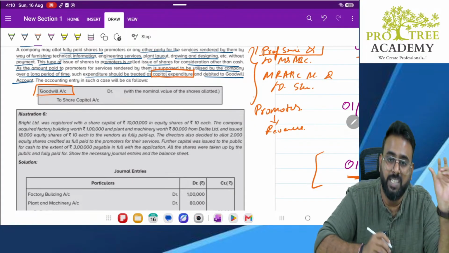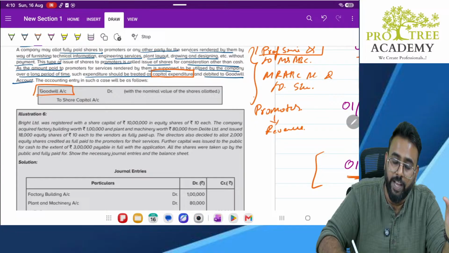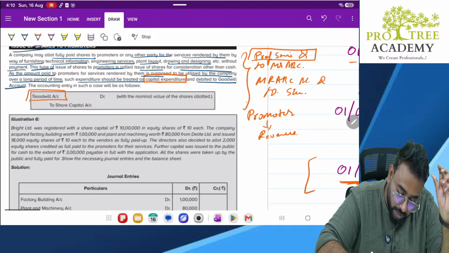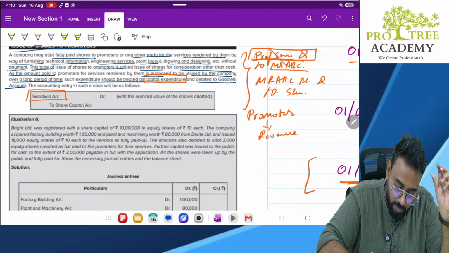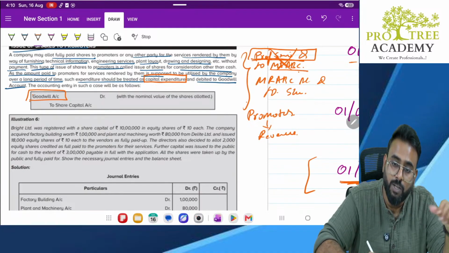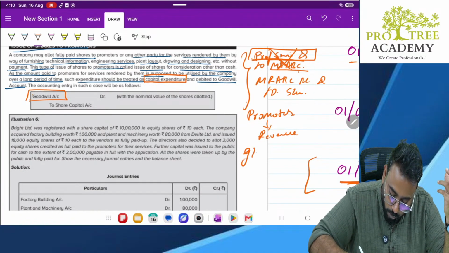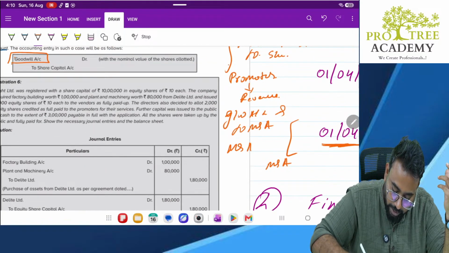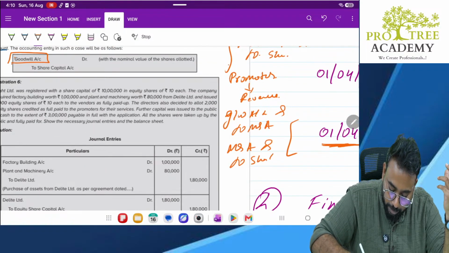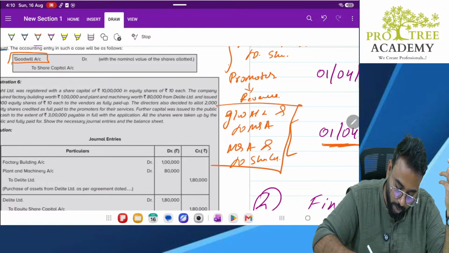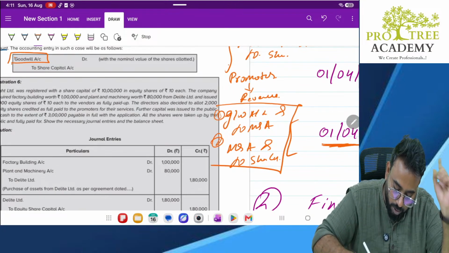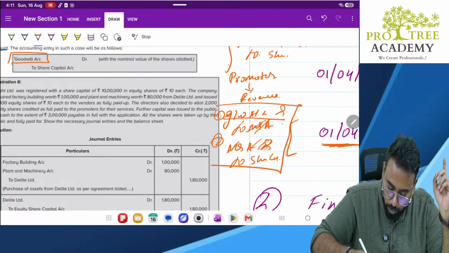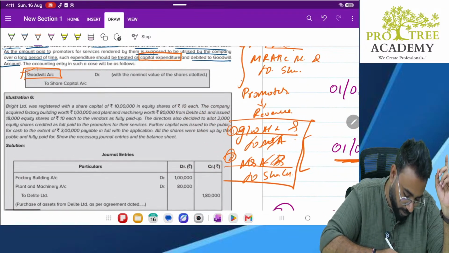and all those services should be considered as capital expenditure. That is why, instead of professional services debit to Mr. A by C, this will not be done. Rather than this, what will they do? They will do it like this: goodwill account debit to Mr. A. Then when they issue shares, it will be Mr. A account debit to share capital. So instead of passing two entries, 1 and 2, they passed only one entry. Here Mr. A is getting credited, here it is getting debited. So instead of that, goodwill account debit to share capital. That is what it is.